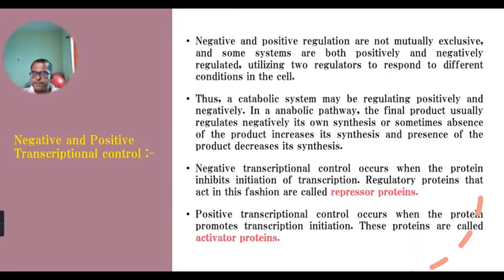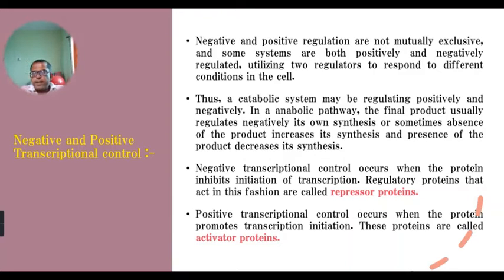Same example: if glucose is available, the hexokinase enzyme is produced, and this hexokinase enzyme then converts glucose to glucose 6-phosphate. If the glucose level decreases, then the expression of this hexokinase enzyme is stopped.